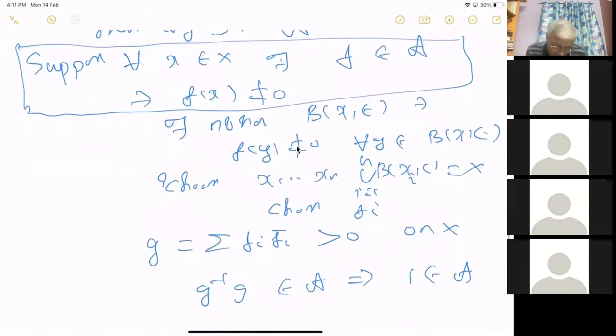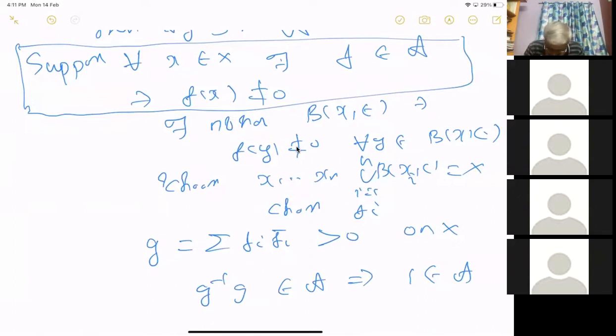Suppose for all x, there exists an f such that f(x) is not equal to 0 at that point. Then I should get a contradiction, which will prove that there exists an x naught such that f(x naught) equals 0 for all f in A. The assumption is A does not have constants. It's an algebra and it does not have constants.